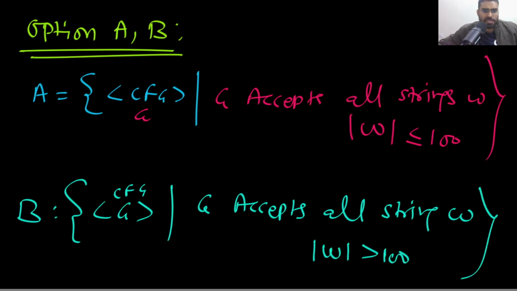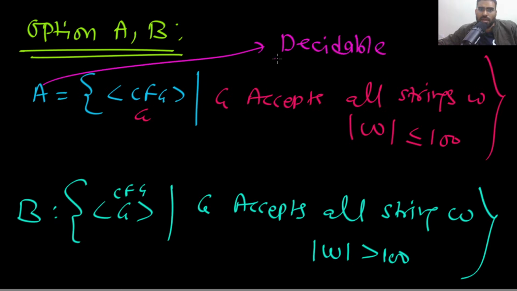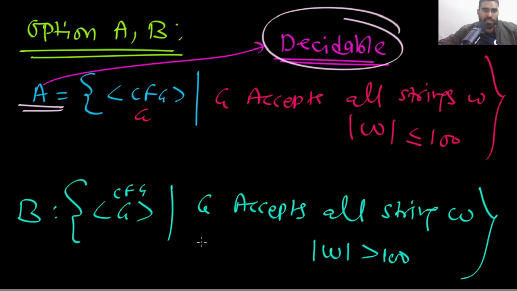See, very simple. Look at this argument. You know that A is decidable. We have already seen this. There is no doubt in this option A. This is decidable. Now Vijay Raj is saying that a decidable language's complement is decidable.